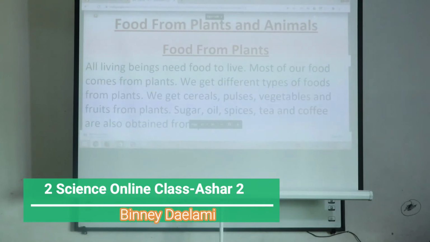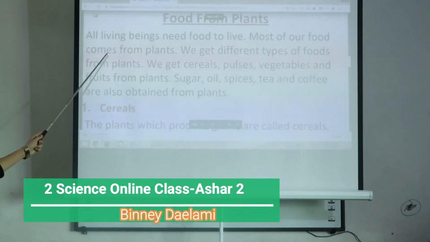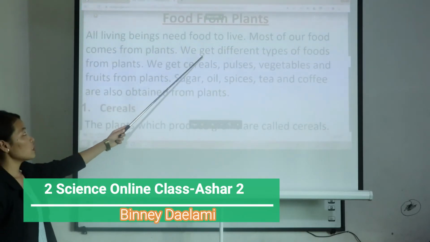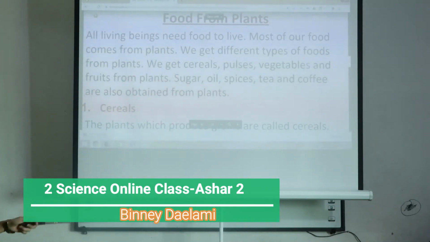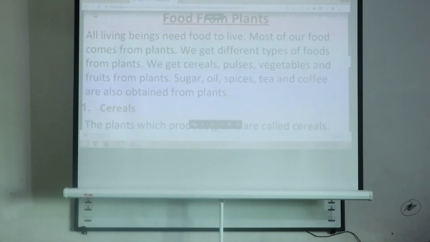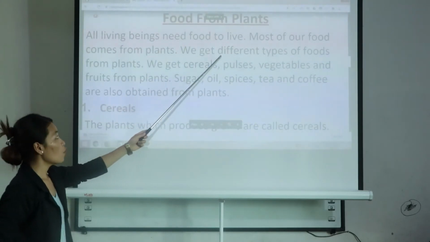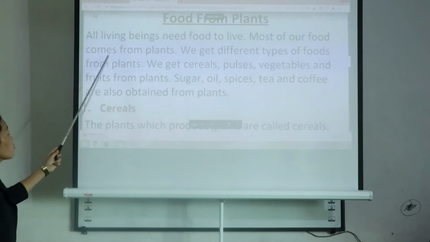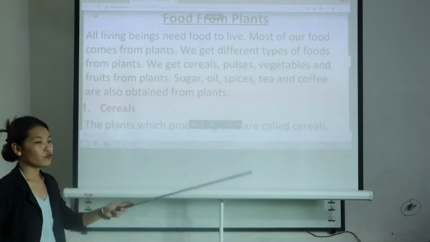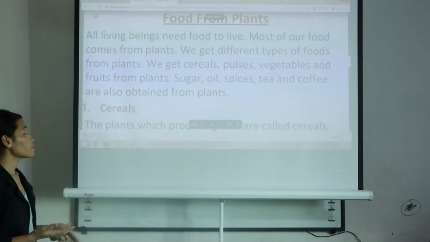First we will read about food from plants, the food that we get from plants. All living beings need food to live. We all know that without food we cannot survive. All the living things, all the plants and all the animals, need food to live. Most of our food comes from plants. Every food that we eat comes from plants.